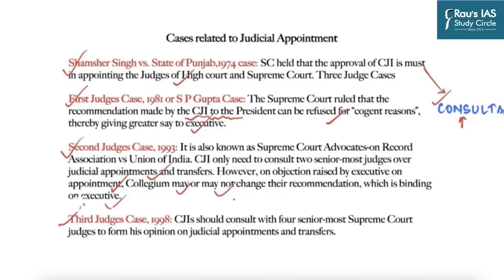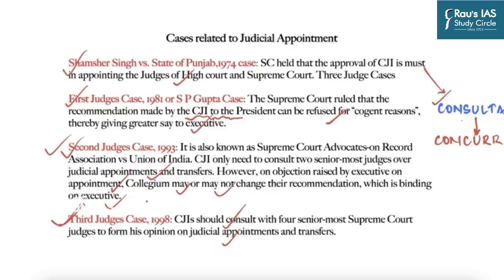Then in 1998, under the third judges' case, the Supreme Court ruled that the CJI should consult with four senior most Supreme Court judges to form his opinion on judicial appointments and transfers. The recommendation of the Chief Justice of India would be binding on the executive. So the genesis of the collegium system can be traced to the second judges' case, which interpreted the word consultation as concurrence, which was then restated by the third judges' case. Of course, there were some changes made in the way the Chief Justice of India is going to consult the senior most judges, but overall, it has restored the same thing.